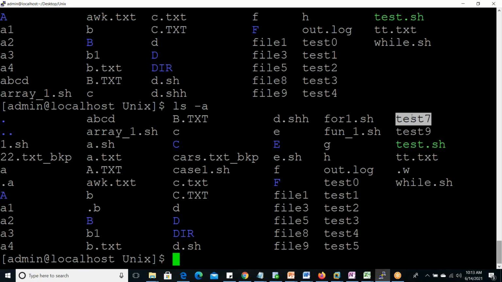Okay, so rename, we'll discuss again how to rename. The mv command is there, we can rename with that. Once it is renamed to .test7, that will be a hidden file. We can create a hidden file, and we can make one existing file hidden also. And if you want to display only the hidden files, then some script needs to be written. So after a few classes, those scripts will start.